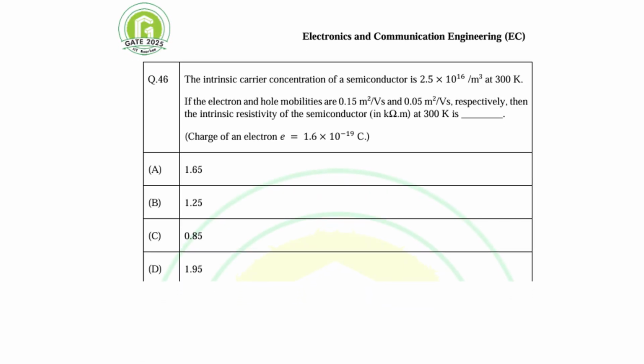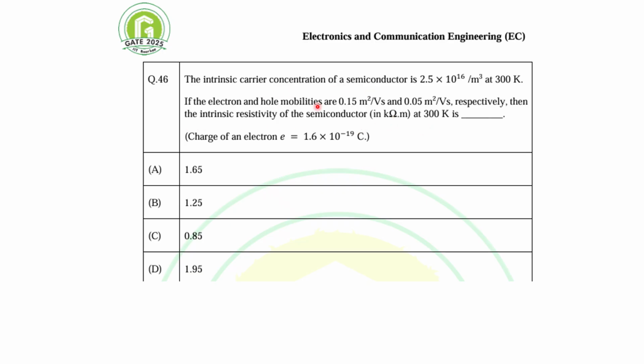Okay, let's take one more question. So here the question is, the intrinsic carrier concentration of a semiconductor is given, that is 2.5 into 10 to the power 16 per meter cube at 300 Kelvin. If electron and hole mobilities are given, right, then the intrinsic resistivity of the semiconductor has been asked here, right?